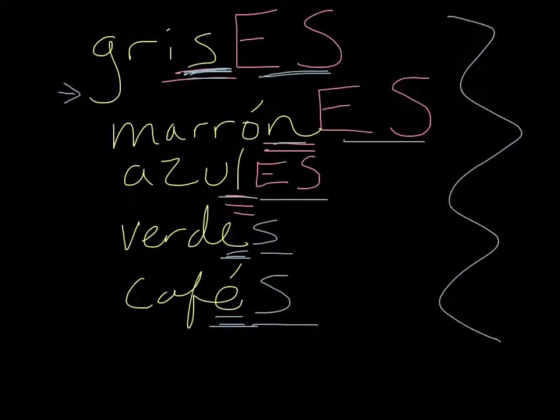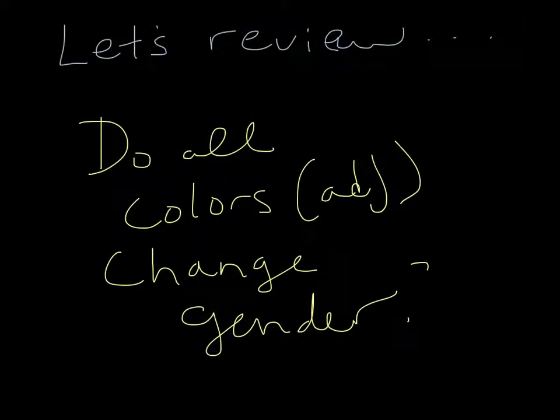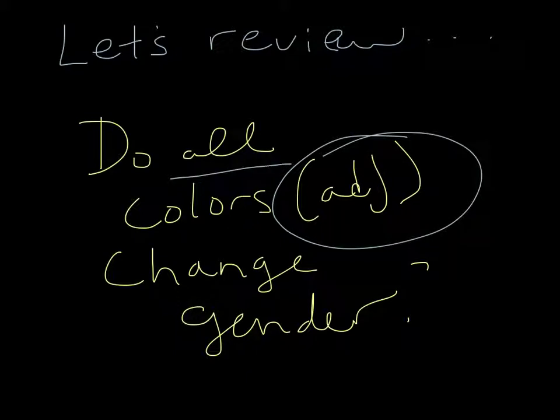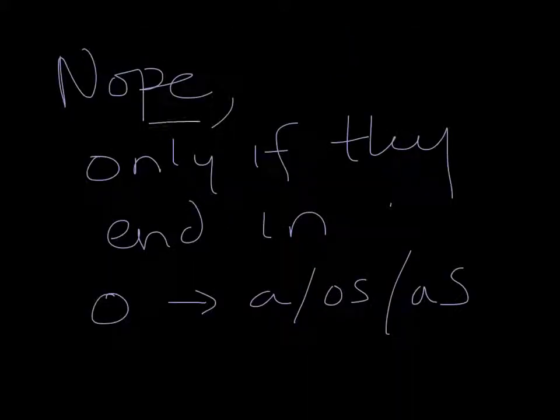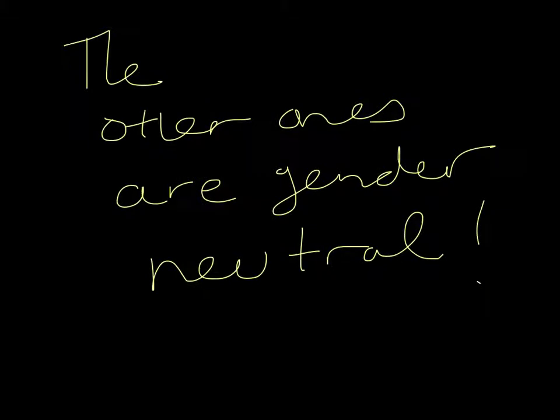So these gender-neutral colors only have two options as opposed to rojo with roja, rojos, or rojas. So let's review. Do all colors or all adjectives change gender? Nope. Only if they end in an O, like amarillo would go to amarilla, amarillos, or amarillas.